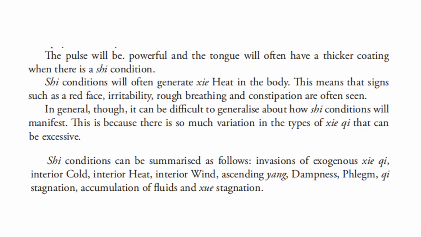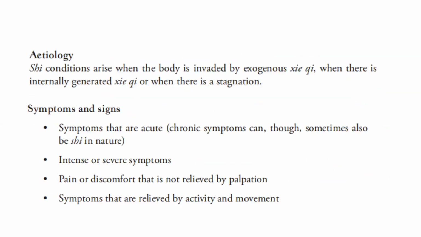Excess conditions can be summarized as follows: invasion of exogenous pathogenic qi, interior cold, interior heat, interior wind, ascending yang, dampness, phlegm, qi stagnation, accumulation of fluids, and blood stagnation. For the etiology, an excess condition arises when the body is invaded by exogenous pathogenic qi, when there is internally generated pathogenic qi, or when there is a stagnation.